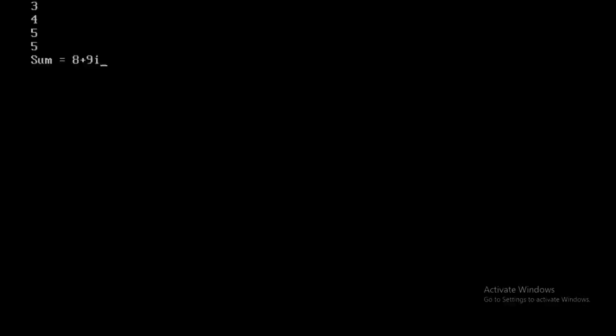So this is how we have just assigned two values, that is real 3 and imaginary 4 to the first object, and then real 5 and imaginary 5 to the second object, and using C3 dot add complex numbers member function, which is having two objects as arguments, we are using the values of the two objects to add those numbers, and then we are displaying the sum of values of data members of the two different objects using the third object.